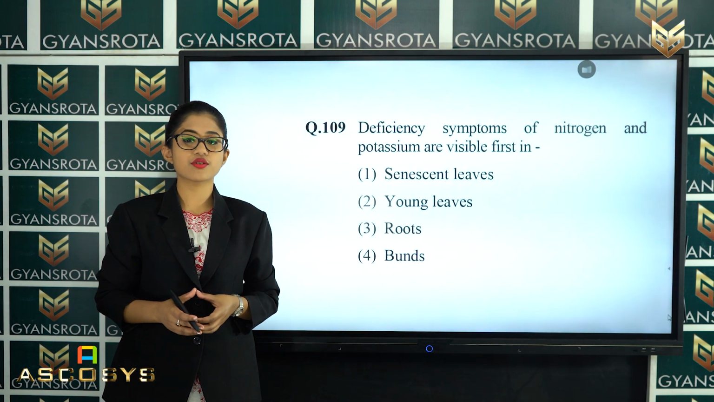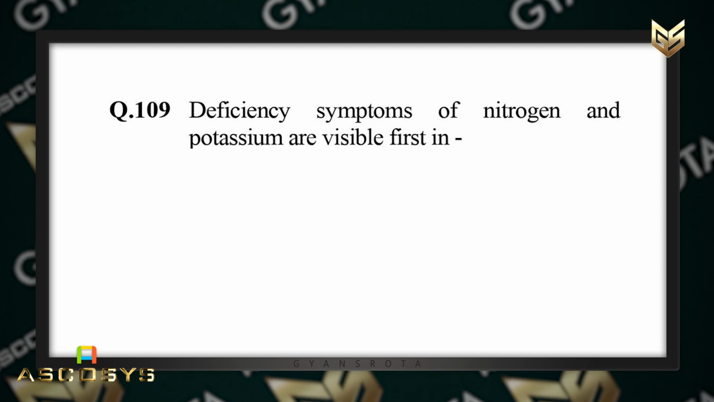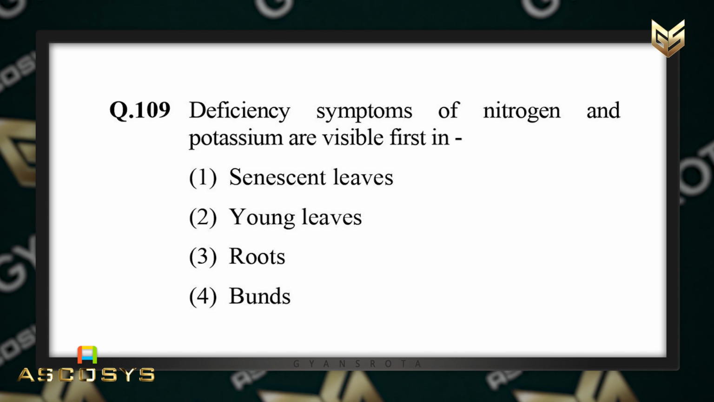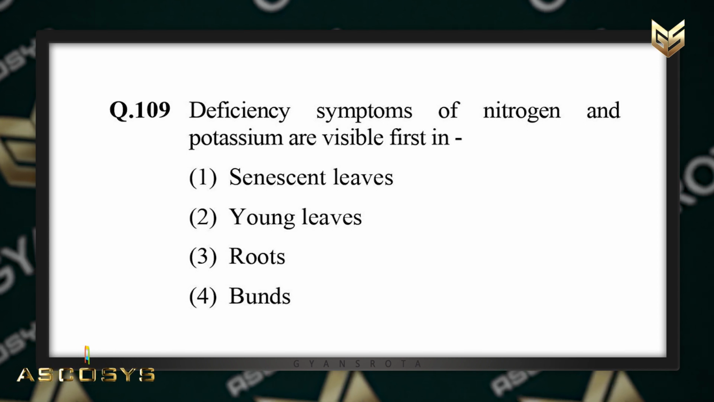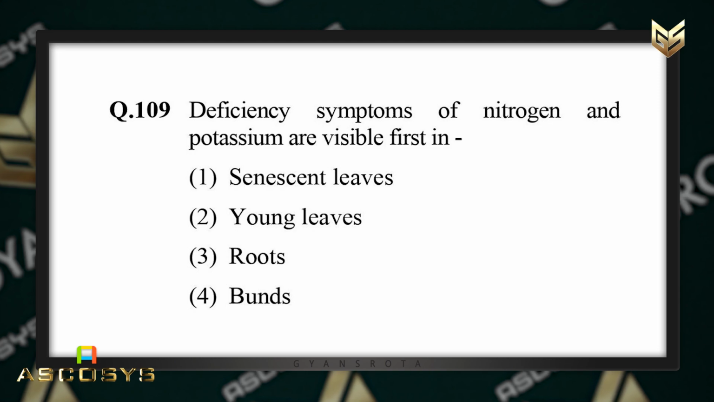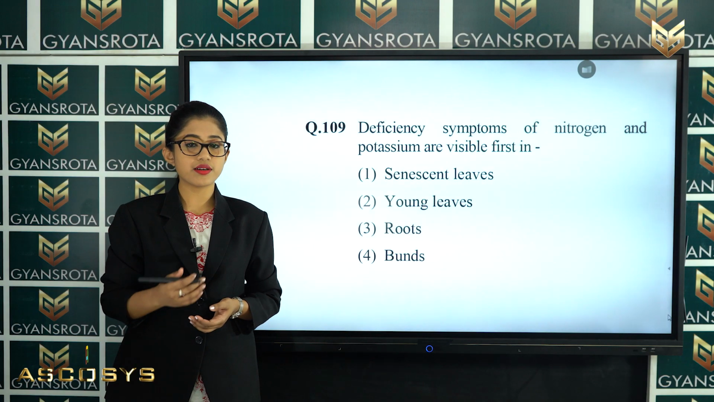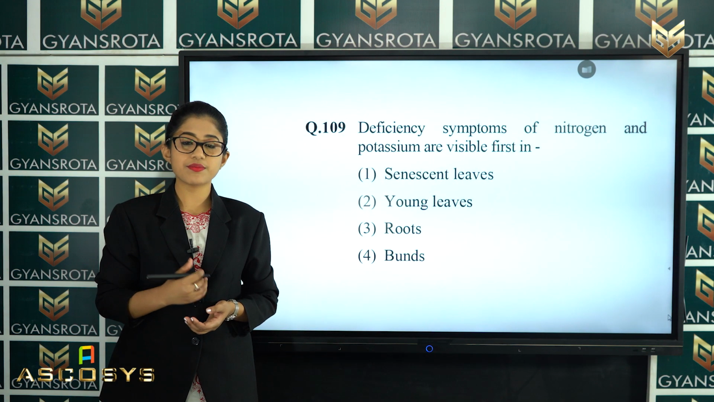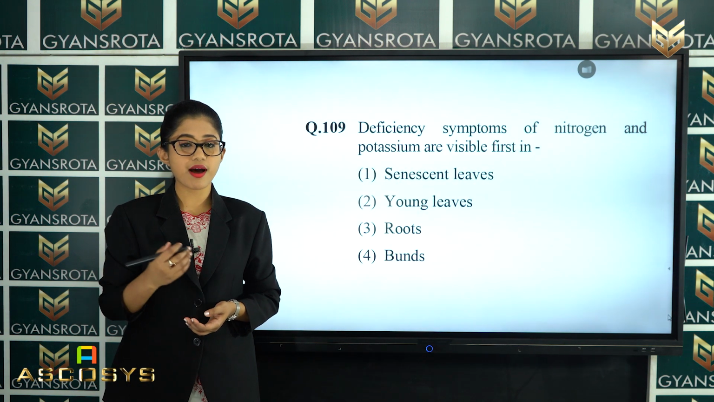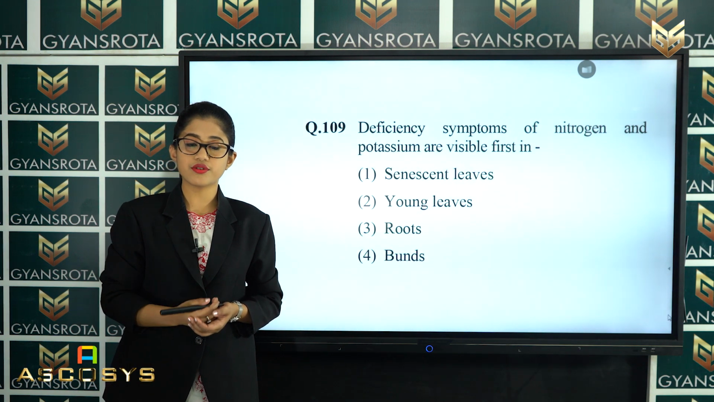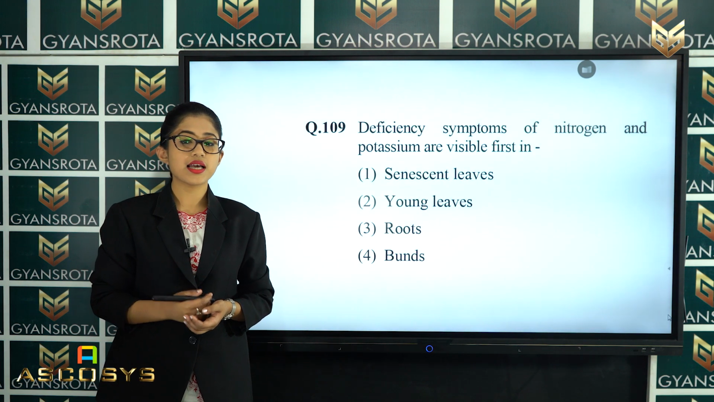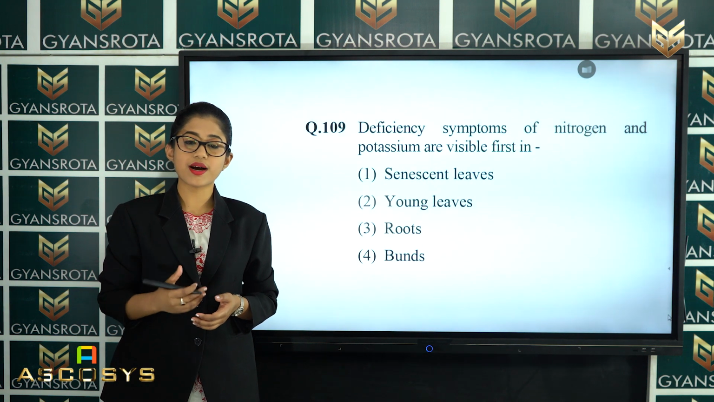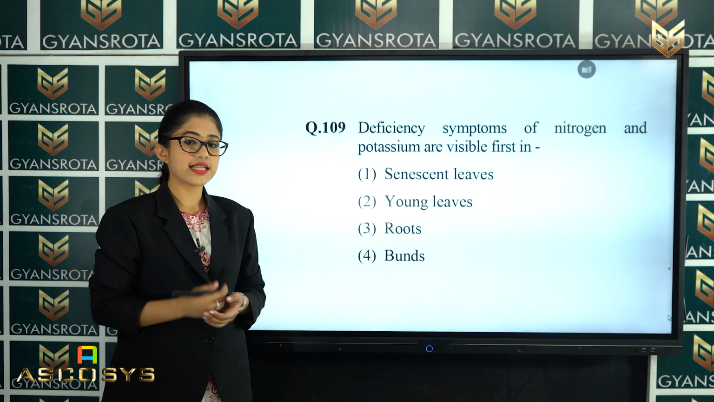Now the next question is question number 109. Deficiency symptoms of nitrogen and potassium are visible first in senescent leaves, young leaves, roots or buds. So from the chapter Mineral Nutrition, there we have discussed the types of different nutrients which are obtained by the plants, right? That includes the micronutrients and the macronutrients. And there we have also discussed that if the nutrients are in deficient amount, there will be some symptoms which are shown by the plants. So what is the correct answer of this question?